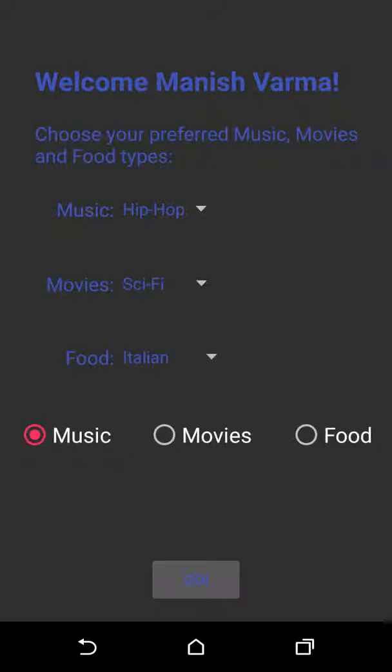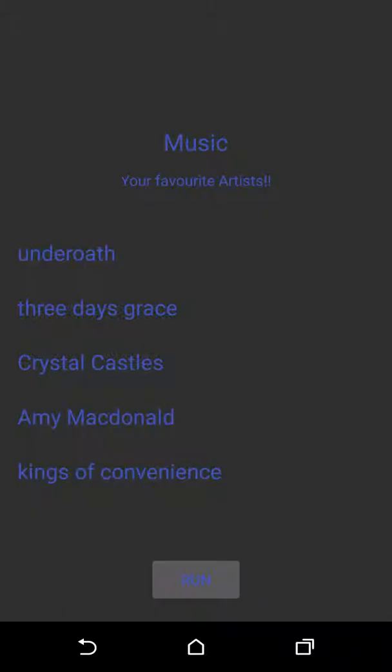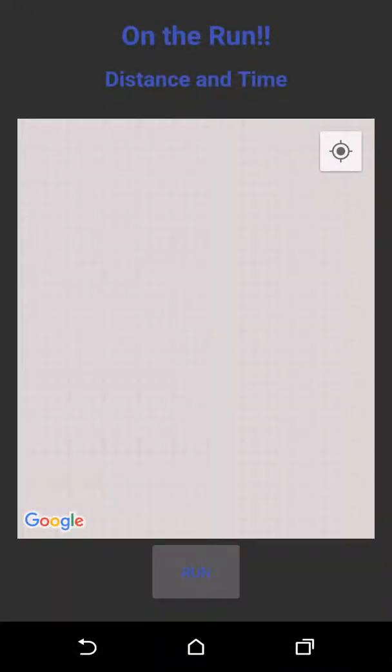So let's go ahead and see what the music recommendations have to offer us. As you can see, the recommendations for music have been generated. But there might also be scenarios where the user is traveling, and there'll be situations where, when you're on a jog, there's a difference in the kind of music predictions that have to be made. Hence, we've made the difference. So when you hit this run button, the user is presented with a map.